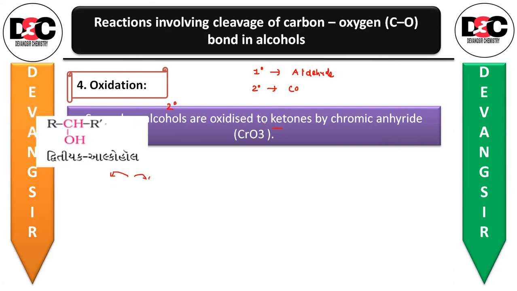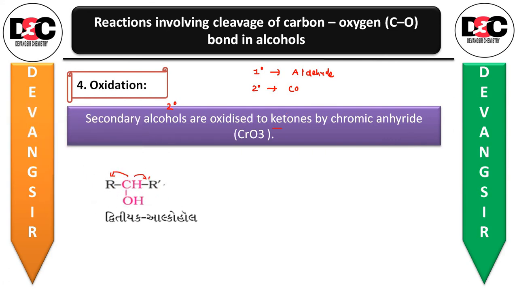Let us see that. So you have a secondary alcohol. Why? Because the carbon to which this OH hydroxy group is attached is attached to 1R and 2R. That's why it is called a secondary alcohol. React with CrO3, you will receive the ketone. So secondary alcohol will give you the ketone, primary alcohol will give you the aldehyde.